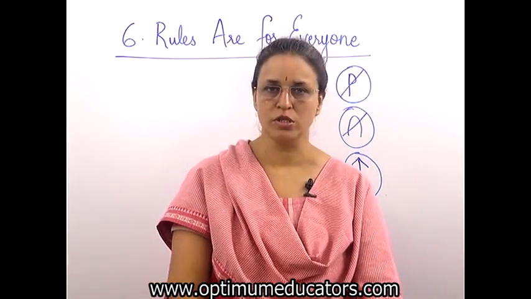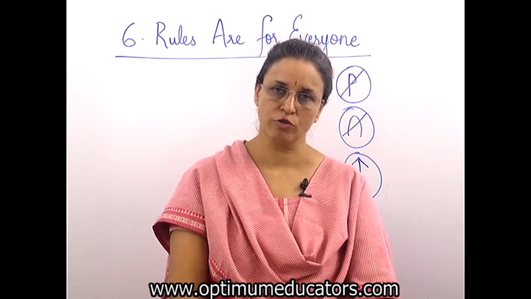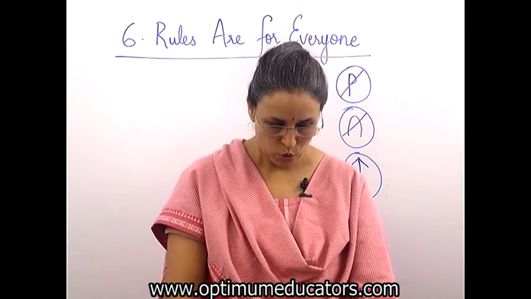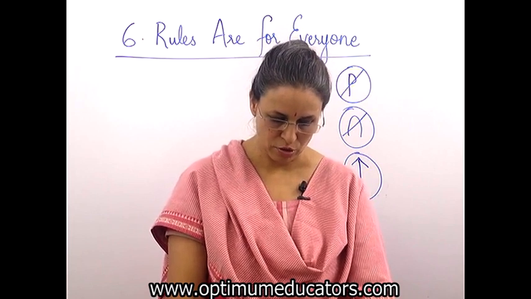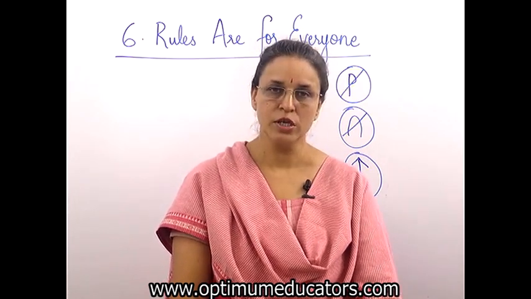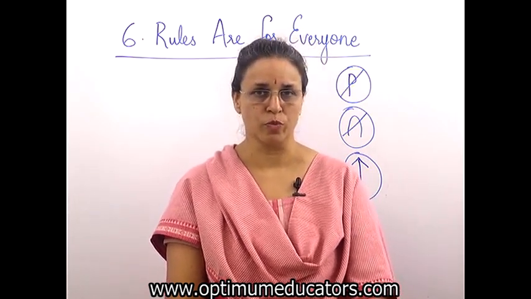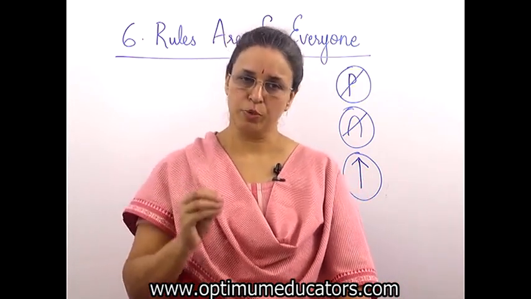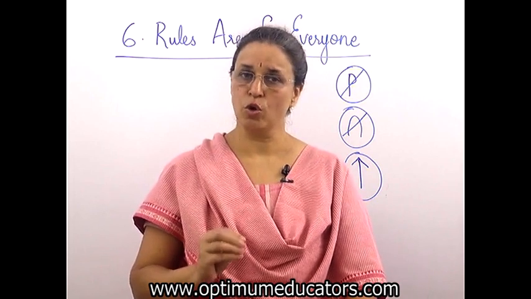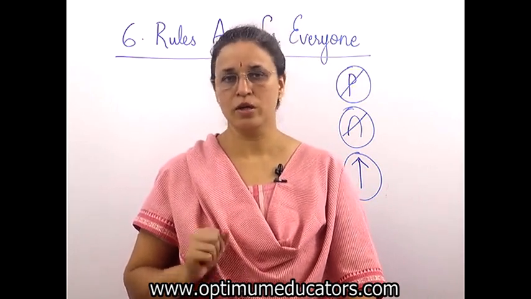So these rules tell us how we should behave, what we should do. Rules need to be made to specify each person's duties and responsibilities. Duties, that means what you are supposed to do. Responsibility is given to you, that means it is up to you to do it, and if you don't do it, they can ask you, why didn't you do it?